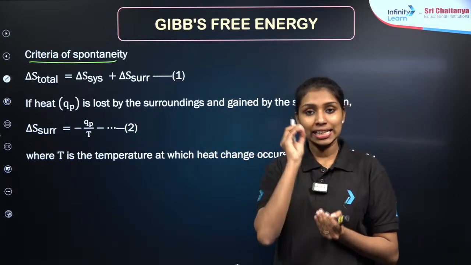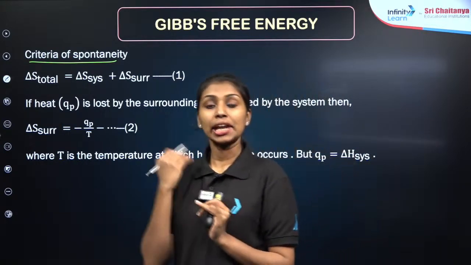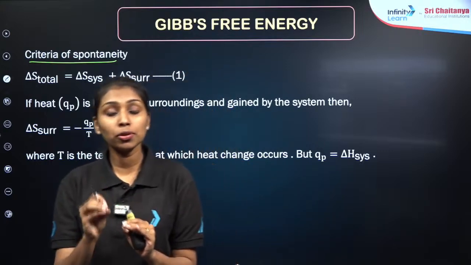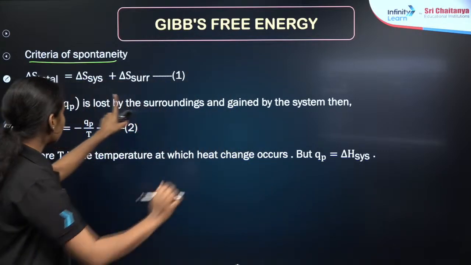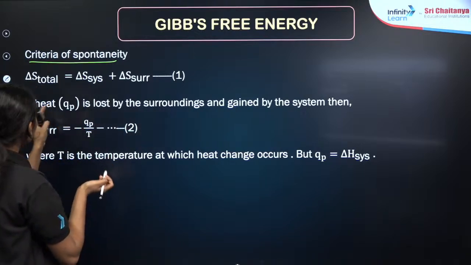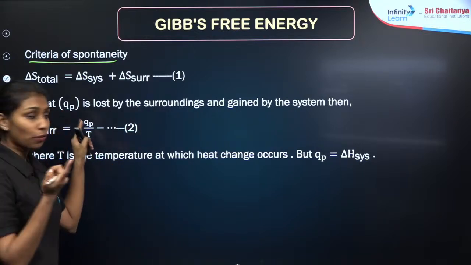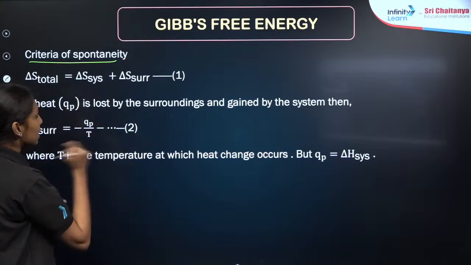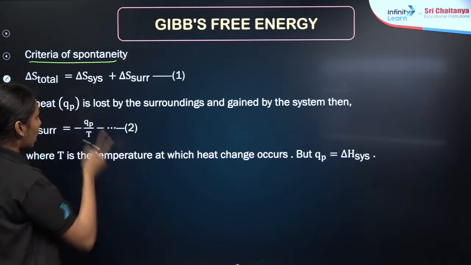This is the first term. We already know the delta S of universe, right? The change in entropy for the universe is equal to the sum of delta S for system and surroundings. This will be our first equation. Then, if heat QP is lost by the surroundings and gained by the system,